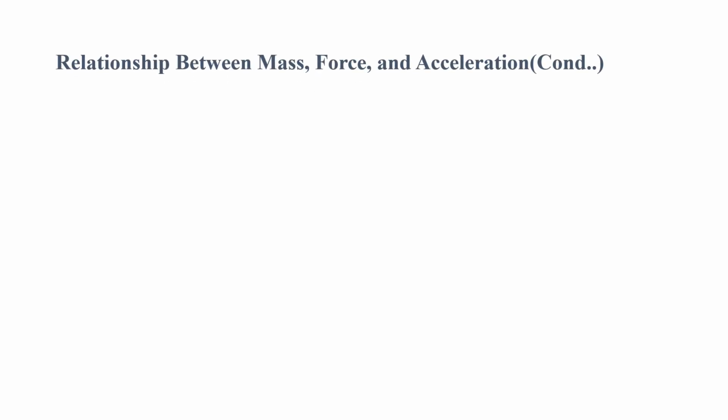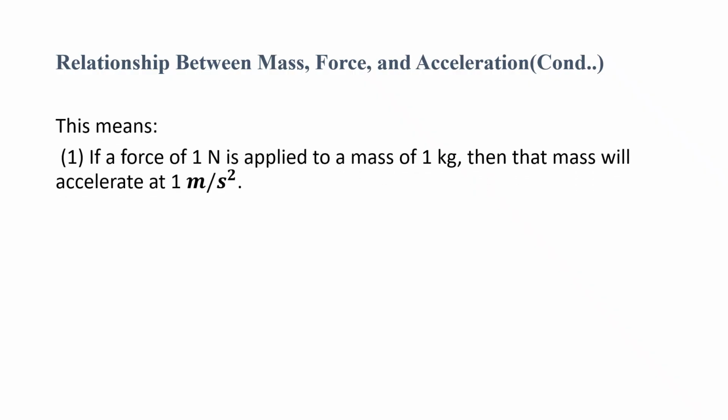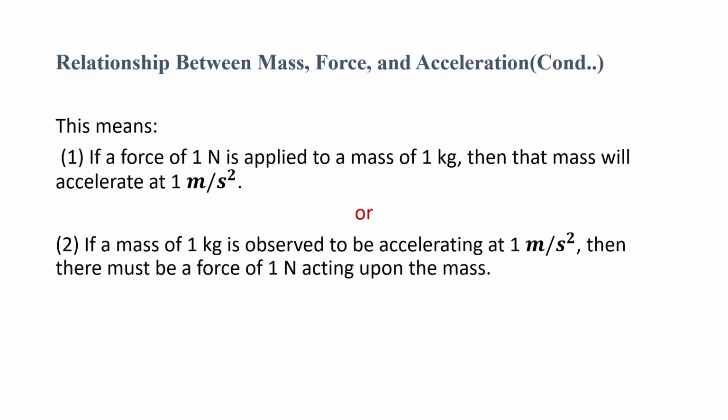So the relationship between mass and force and acceleration. This means if a force of 1 Newton is applied to a mass of 1 kg, then that mass will accelerate at 1 meter per second square. Or if a mass of 1 kg is observed to be accelerating at 1 meter per second square, then there must be a force of 1 Newton acting upon the mass.